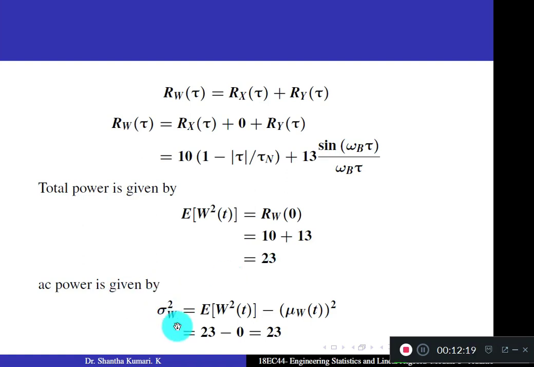AC power is given by sigma square of W equal to expectation of W square minus mu w whole square. But mu w is 0. Here we obtained mu w is 0 and expectation of w square is 23. Hence your AC power is 23. Okay. So remember, total power is equal to AC power plus DC power. But your DC power is 0. Correct? AC power is 23.